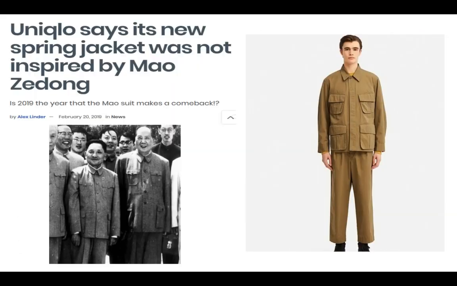Now, here, this is something one of the teachers added to this slide set, talking about Mao's suit, and it did make a comeback at one point in stores last year.